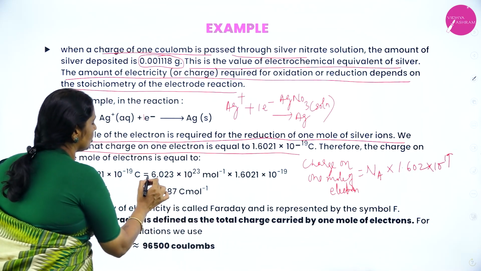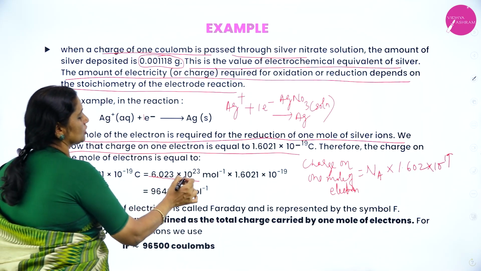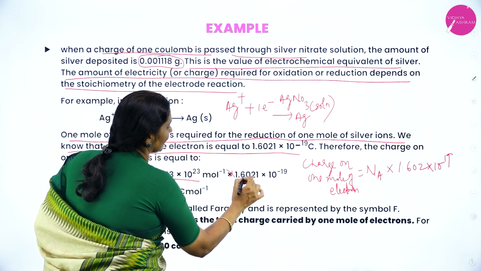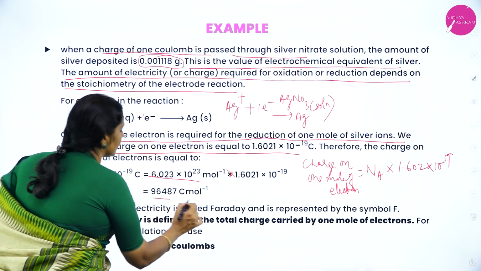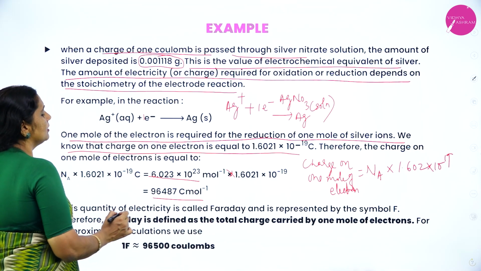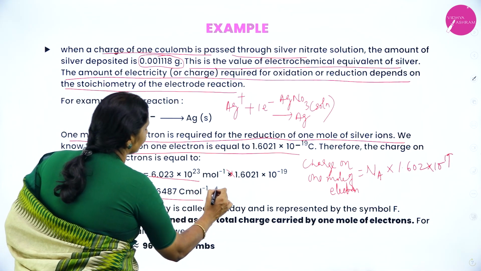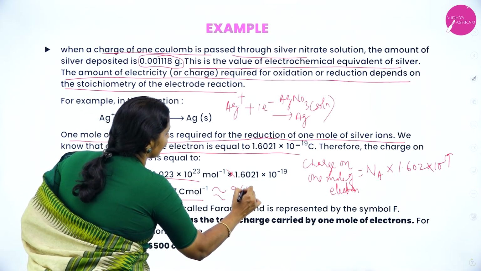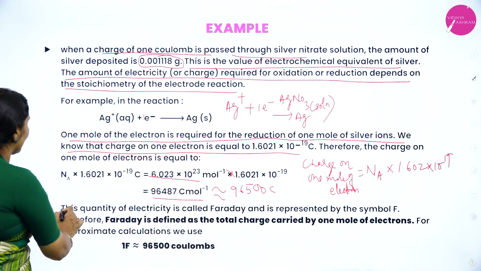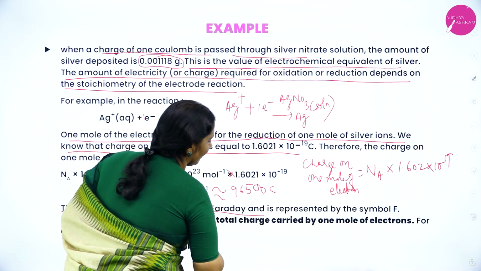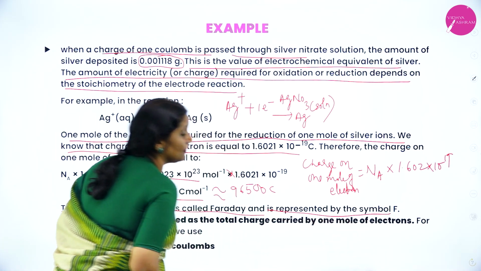Avogadro number is 6.023 into 10 to the power of 23. It is equal to 96,487 coulomb. We'll take it as approximately 96,500 coulomb in the calculation. This quantity of electricity is called as Faraday. It is represented by symbol F.